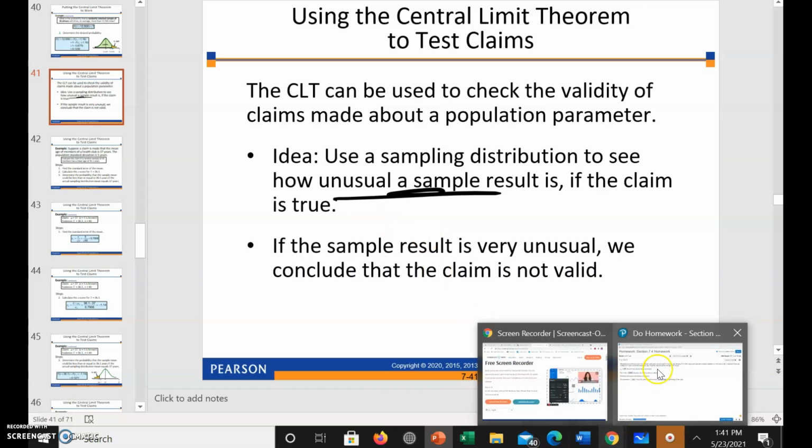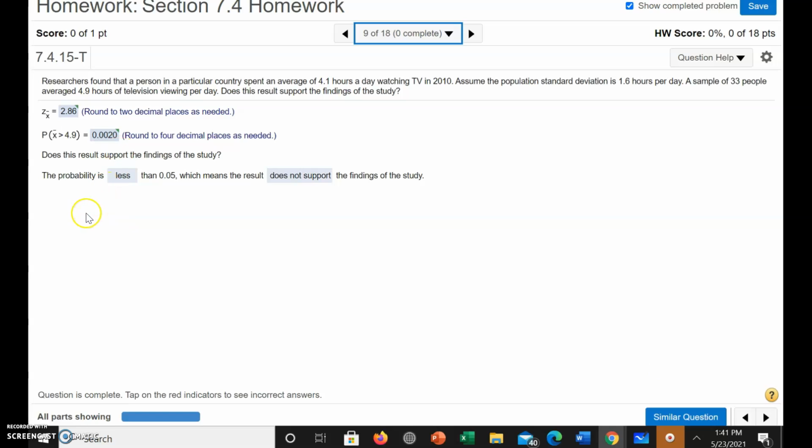So if you look at this problem, if the probability is less than 0.05, then the result is not going to support the study. So we're looking at a probability of it being a highly unlikely result. And if it is greater than 0.05, then it does support the findings of the study. So let's just look at it.